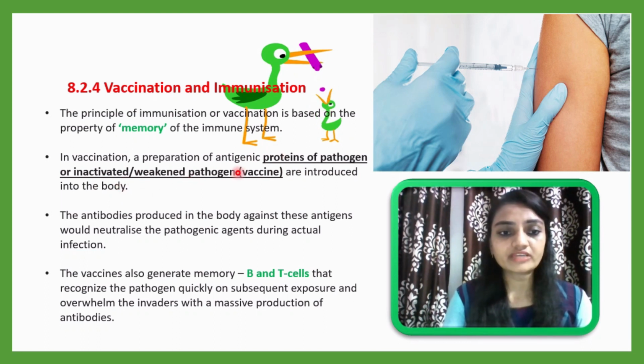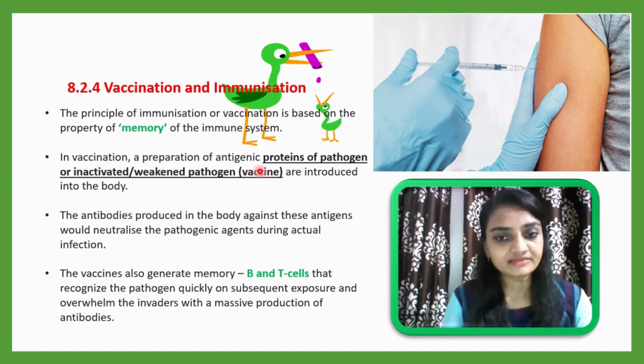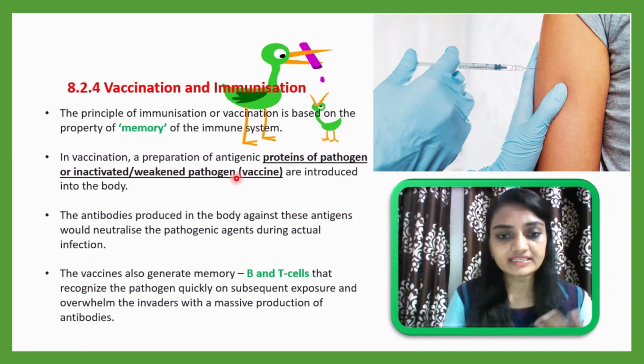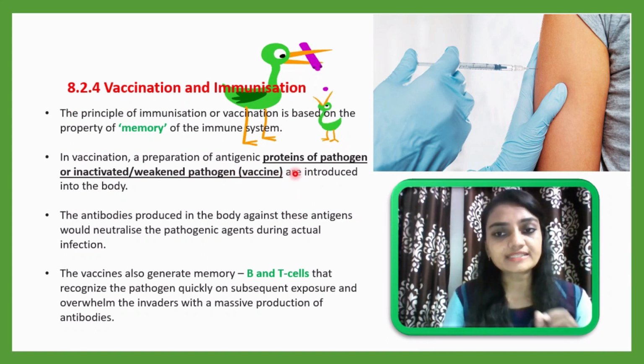So in the preparation of a vaccination, what is done? The antigen itself will be taken, or a part of the antigen will be taken, or maybe the full antigen will be taken in an inactivated or weakened stage. This is considered a vaccine and is introduced into the body in a small amount. Here you can see it will be injected or maybe given orally as drops.